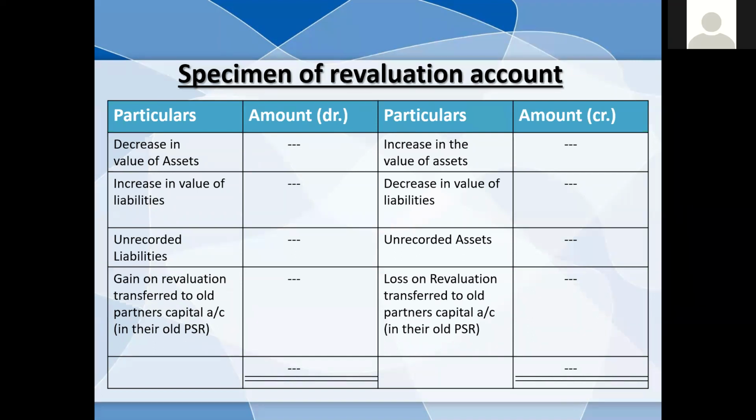And on the credit side, if there is some increase in value of assets and decrease in value of liabilities, and when an unrecorded asset arises, and the loss on revaluation, which is transferred to all partners' capital accounts in their old ratios, these are posted to the ledger account.